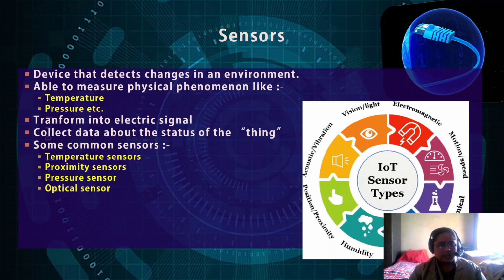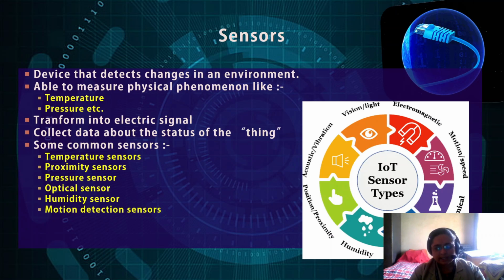Pressure sensor, optical sensors, humidity sensors. Optical sensors are basically used in companies for retinal detection. Many laboratories require only the authenticated personnel to get inside, so retinal scanning is used over there. Then also these days we have fingerprint punching and facial detection punching also. Because that thing is already connected to the internet, all that data is collected and it could be saved or sent somewhere.